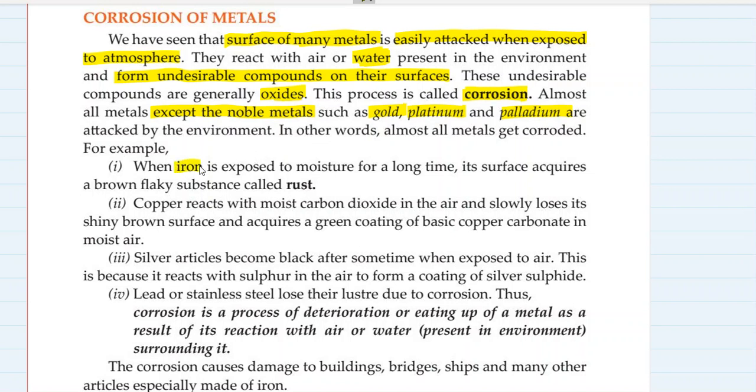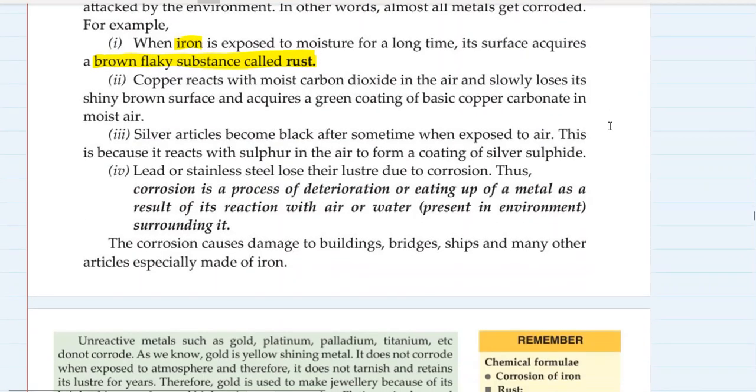For example, when iron is exposed to moisture for a long time, its surface acquires a brown flaky substance called rust. So rusting is a kind of corrosion. Corrosion is not rusting, but rusting is corrosion, because rusting happens only in iron. Corrosion happens in all the metals.